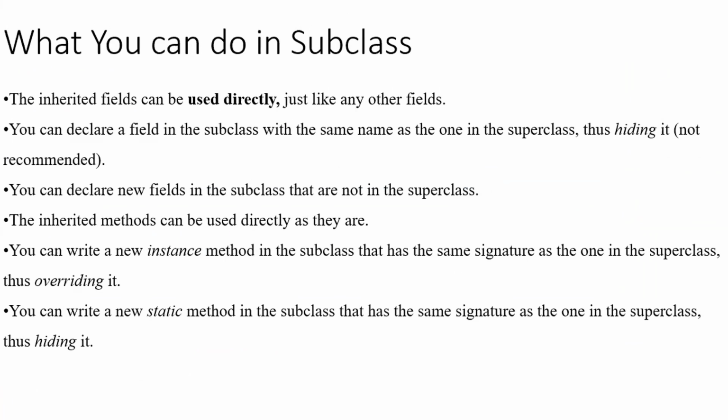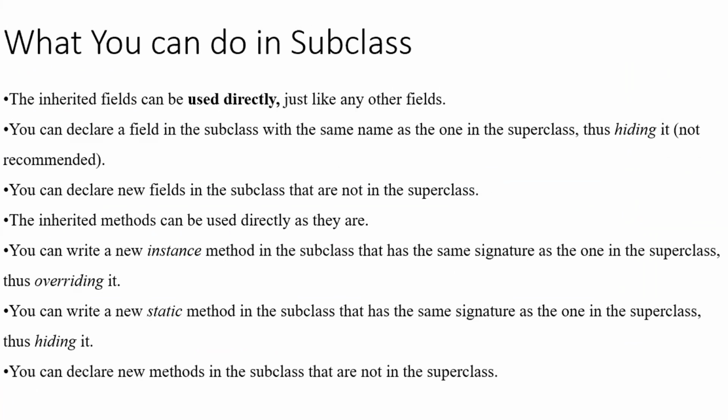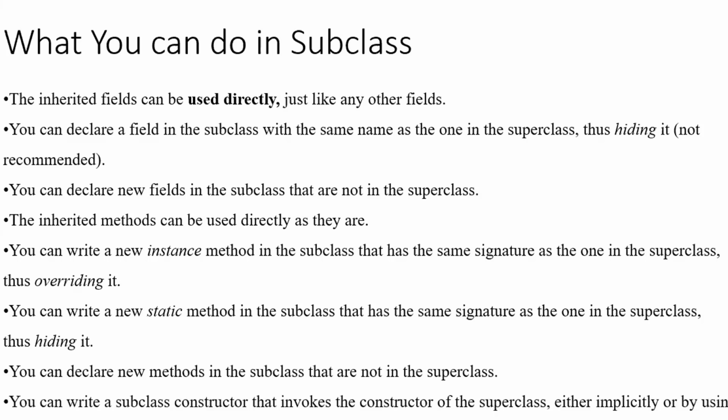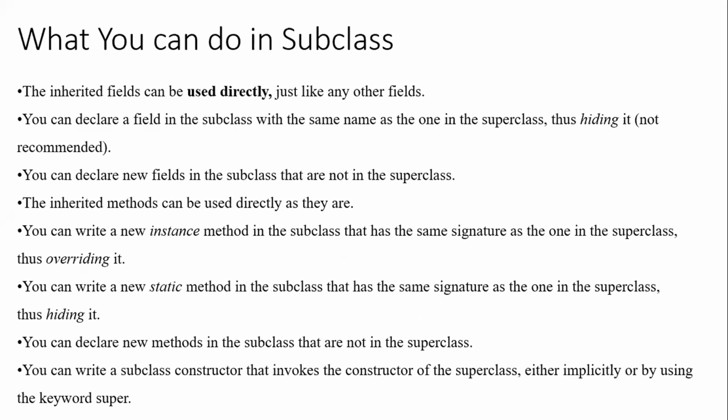So static method hiding: we can declare new methods in a subclass that are not in a superclass. Yes, we have said that. And you can write a subclass constructor that invokes the constructor of a superclass either implicitly or by using the keyword super. And this particular point we will discuss in the next session.